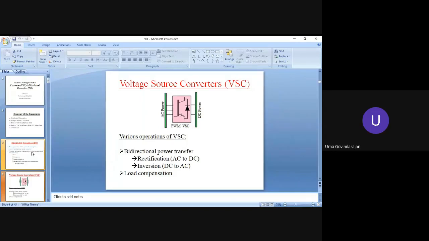To alleviate this problem, people have started using active filters. The active filter is essentially nothing but a voltage source inverter. You can use either a current source inverter or a voltage source inverter, which can act as a shunt active filter. The voltage source inverter, a 3-phase inverter, can be controlled in such a way that it supplies the unwanted oscillatory components needed by the load, and the source can supply only the active component. That is the point.